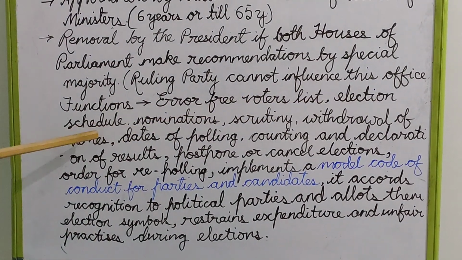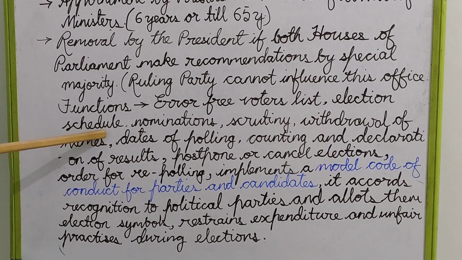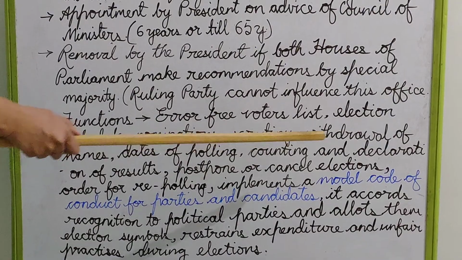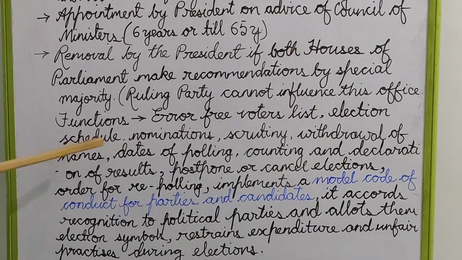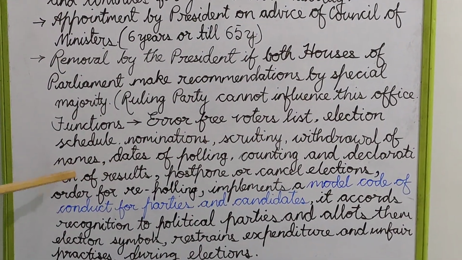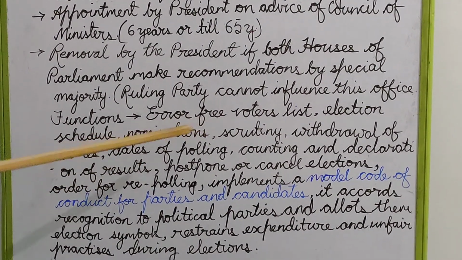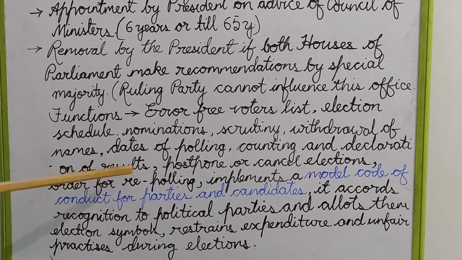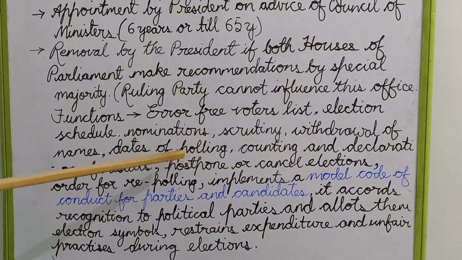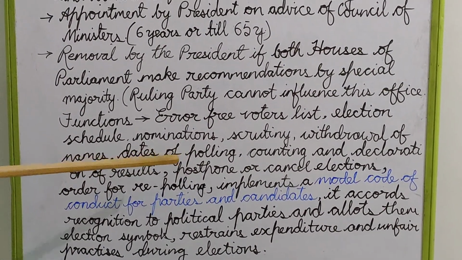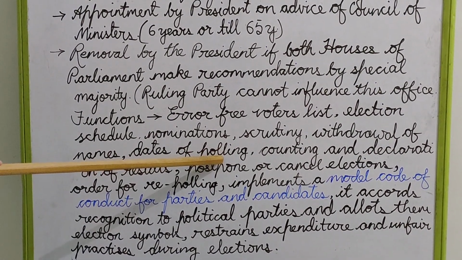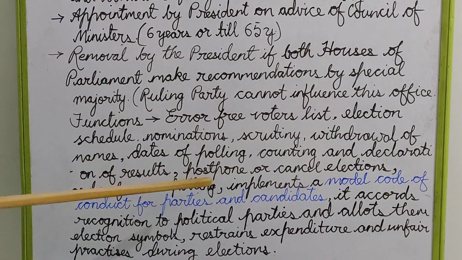Then the election schedule, that means the dates for filing nominations, scrutiny of these nominations, withdrawal of names, the dates of polling, counting and declaration of results, everything is counted under the schedule. All these dates are to be declared by the Election Commission in such a manner that they do not clash with each other in various states and constituencies.